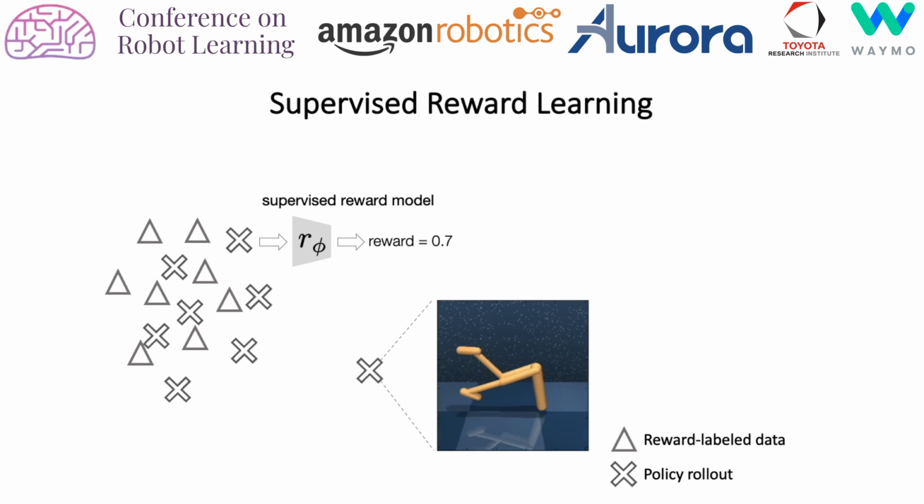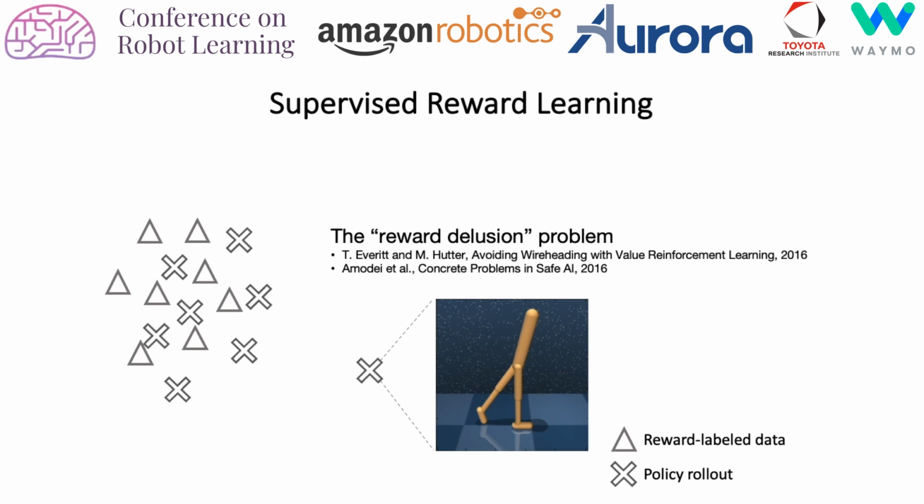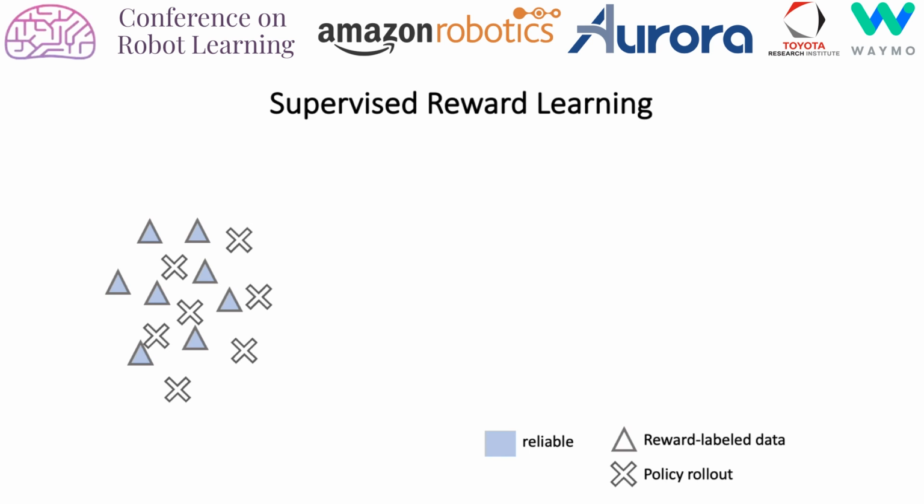For example, here, the agent tricks the reward model to give it high reward by posing as walking but not actually moving. This is known as the reward delusion problem and is known to cause safety concerns in real-world policy learning. We show that we can use PU learning formulation to address this problem. We can think of reward labeled data as positive data, meaning that the reward prediction made on these data are likely reliable because they are the training data for the reward model. On the other hand, we do not know which data points among the policy data are unreliable, so we will consider all of the policy data as unlabeled data.